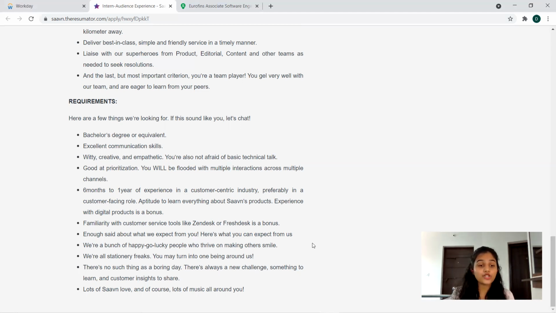Now moving on to what they are giving to us. That is, we are a bunch of happy-go-lucky people who thrive on making others smile. We are stationery freaks.